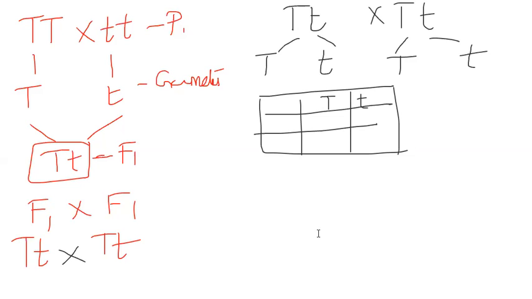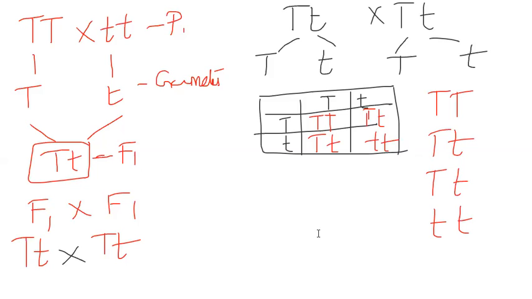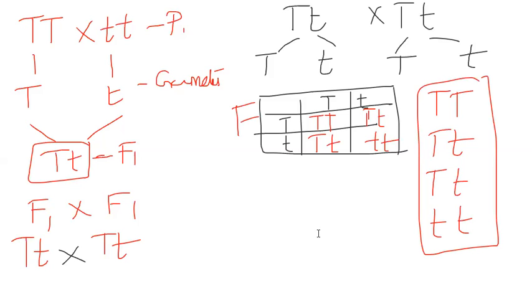We need to fuse the gametes: capital T capital T, capital T small t, capital T small t, and small t small t. These are the offspring which appeared in the F2 generation.